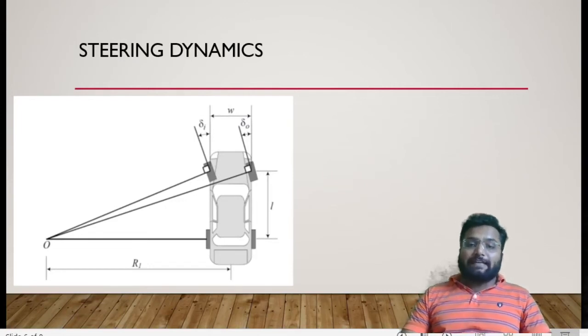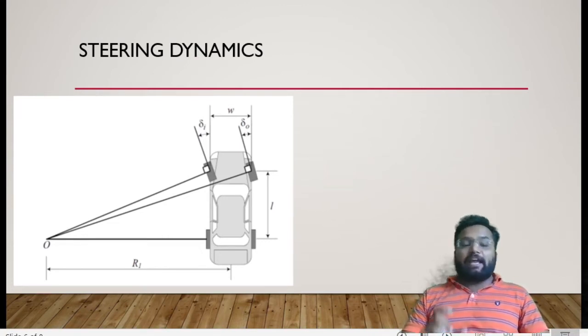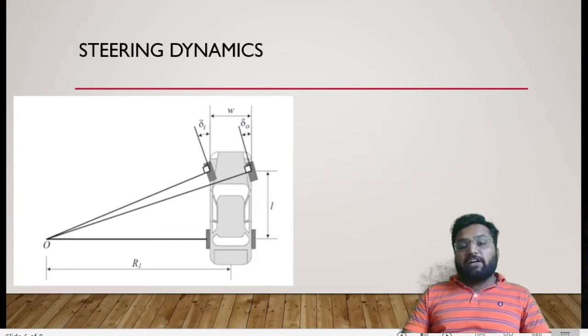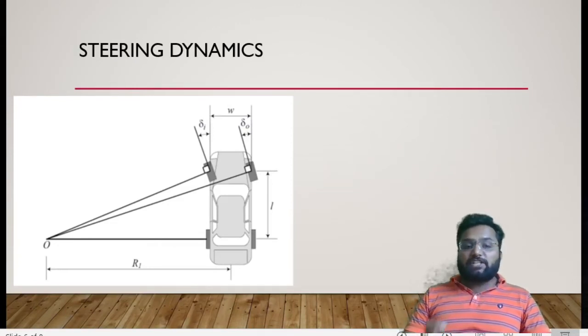So the first thing is that this linkage mechanism is called steering dynamics, in which we have to design the correct steering angle, depending on our wheel track and wheel base. Clear? So our input is wheel track and wheel base. Depending on that, we have to design our steering system, which can easily provide us a true steering effort.